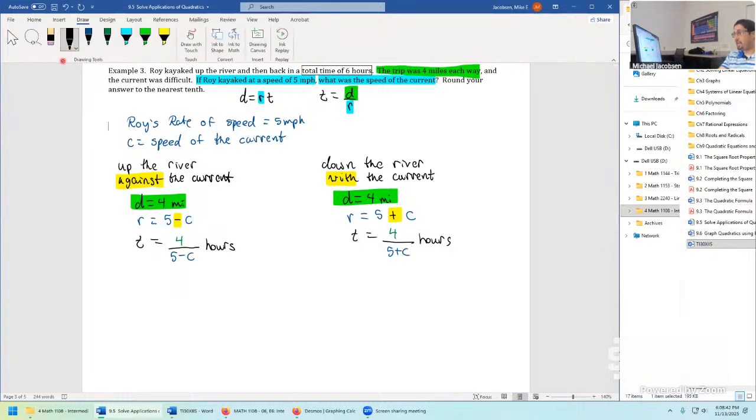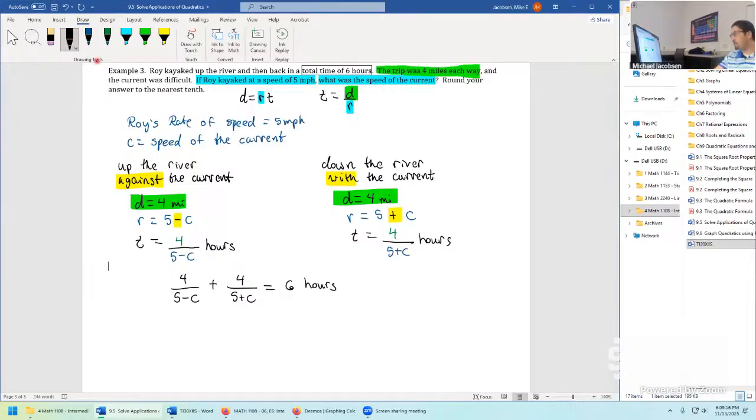So writing this out, we have 4 divided by 5 minus c plus 4 divided by 5 plus c equals 6 hours. So adding up all the times, and we get the total time on the far right. That gives us finally a nice equation to solve. And again, this is a pretty similar equation that you might have seen in section 7.5. Next, we're just going to solve this as if it was a chapter 7 question.